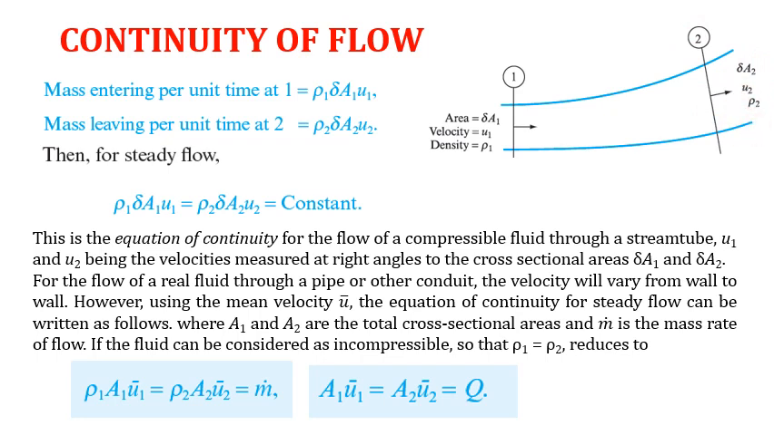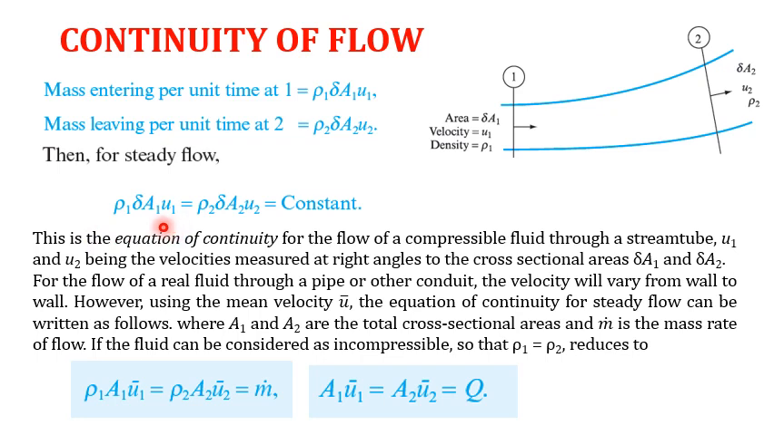As we know, mass is density into volume, and so if we are finding the mass entering per unit time, we get density into volume over time. Volume can be converted to area into length, and length over time is velocity. So we get density into area into velocity, so ρ1 δA1 U1 at section 1. Similarly, the mass leaving per unit time at section 2 is ρ2 δA2 U2. As we know, for steady flow, these two must be equal.